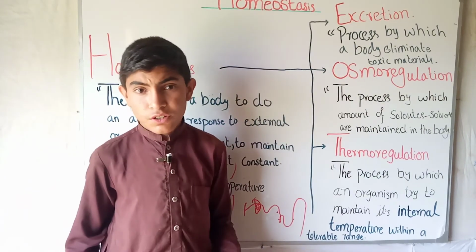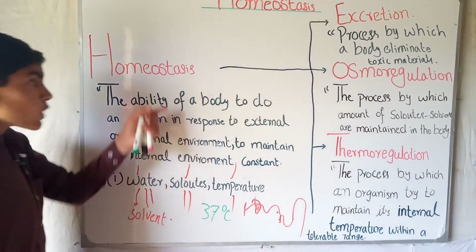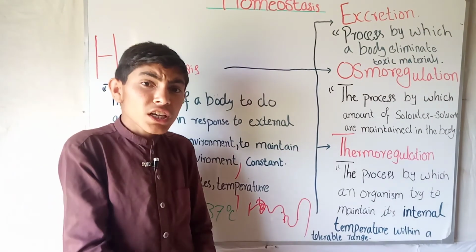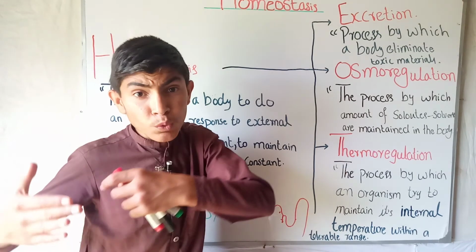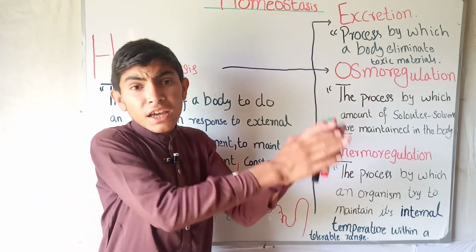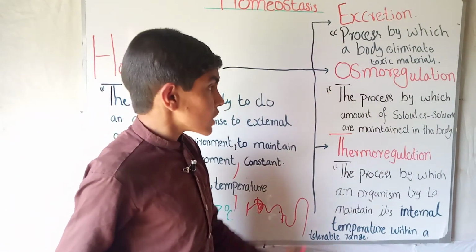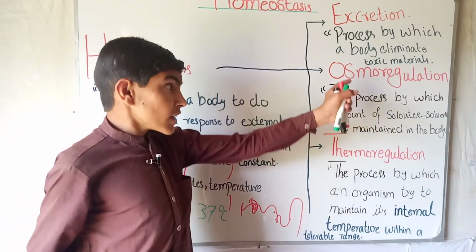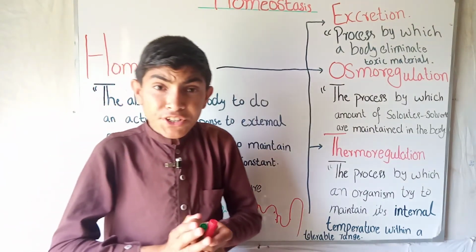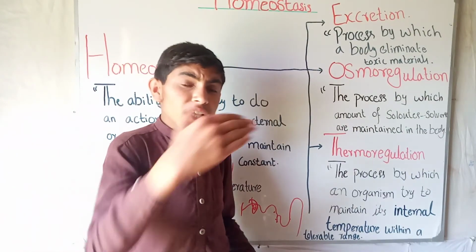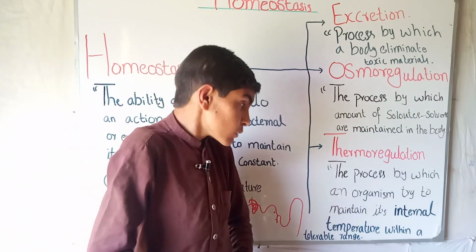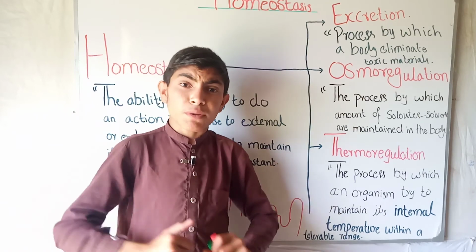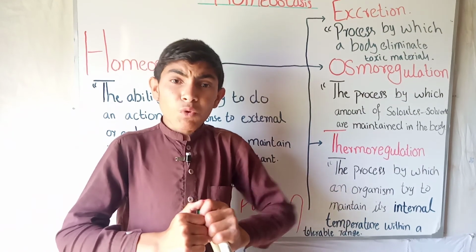So students, this was homeostasis, which is a process by which a body responds to the changes occurring in order to maintain harmony with the external environment. And these are the steps: excretion, by which our body excretes the toxic material outside of the body, and osmoregulation, by which our body maintains a constant amount of solute and solvent in our body. And this was thermoregulation, by which a body maintains constant temperature inside its body within a tolerable range.